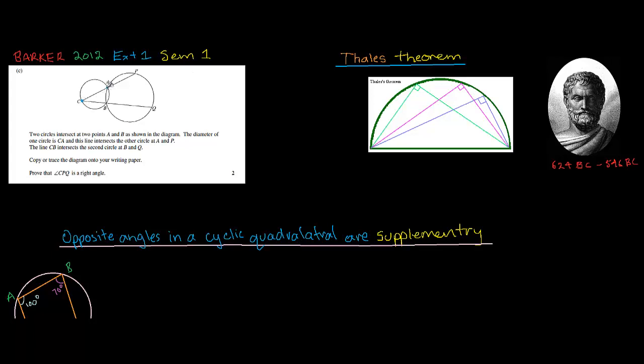Alright, anyway, so AC is the diameter of this little circle. That's important, remember that. And this line intersects at P over here. The line CB, which is this little one, intersects the second circle at Q. So that's just explaining what's going on. But the main takeaway is that AC is the diameter of this little circle.